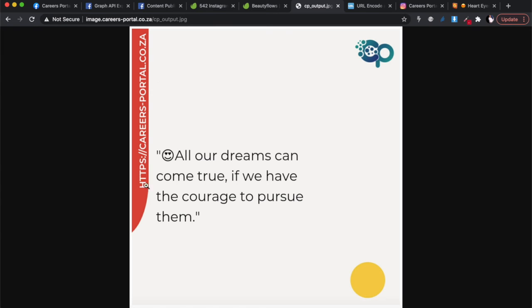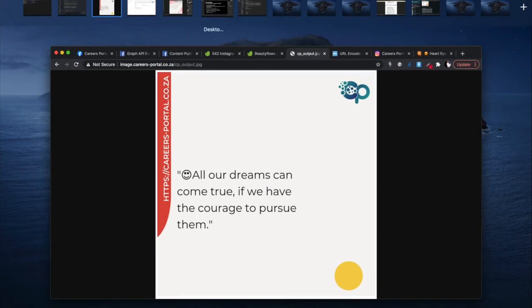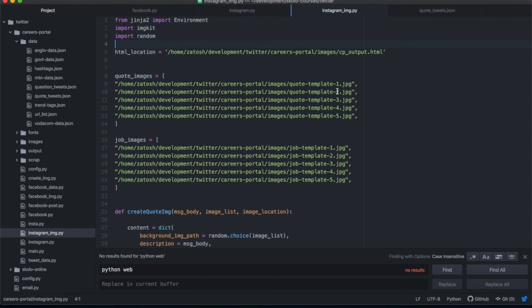It found a different background image, and you'll see over there, all your dreams can come true if we have the courage to pursue them. This is a new image. This is the new background that we're using. So you can use lots of different background images. These background images are the ones that are saved over here, right? Template 1 up to template 5. So you can create as many background images as you like. You can create 100, 200, make them nice. You can be creative and do anything that you want.